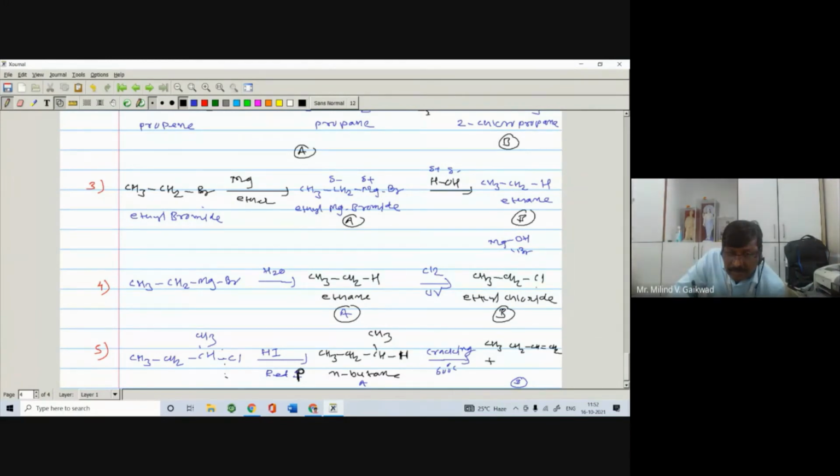If you break C-C bond, then it is not this type of product. So what type of product should you get? Here I will write. Here you can break this C-C bond, and you can get such type of product like this one, CH3, then CH, double bond CH2, plus CH4 methane. We can get such type of compound.